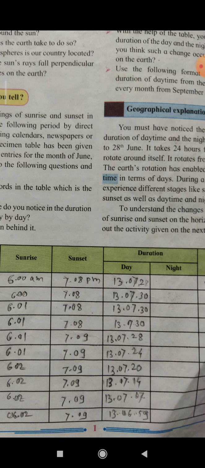Because the day duration is decreasing and night time is increasing. Then after 21st June, once again the day starts to increase. So this is the activity given for you.